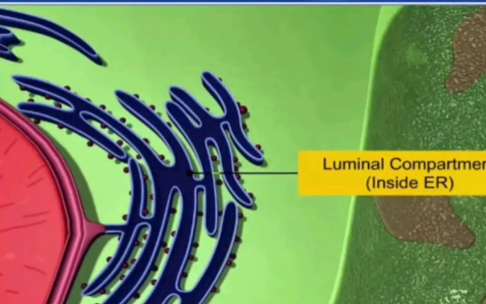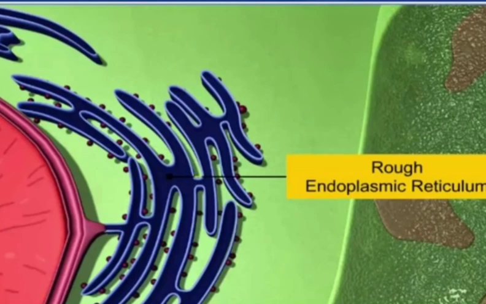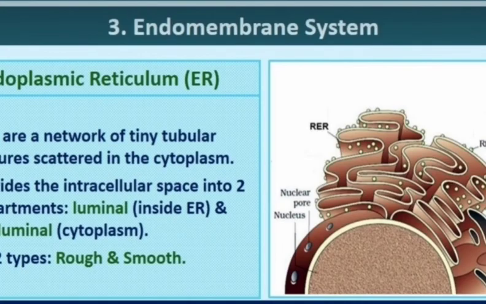It divides the intracellular space into two distinct compartments: the luminal compartment, that is inner to the endoplasmic reticulum, and the extraluminal compartment outer to the endoplasmic reticulum, that is cytoplasm. The lumen is filled with a fluid that contains many enzymes and other proteins.